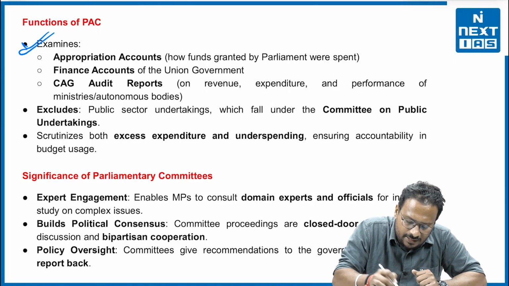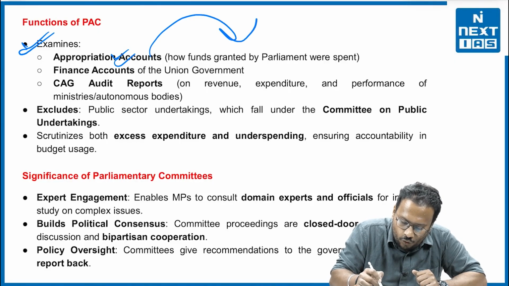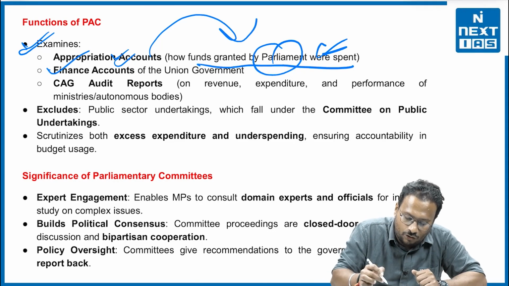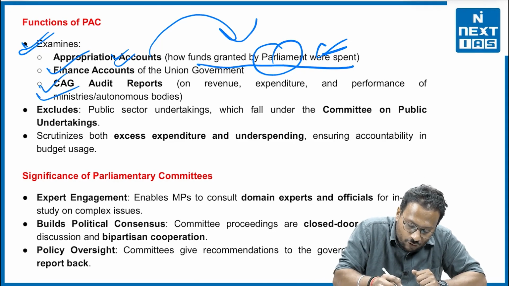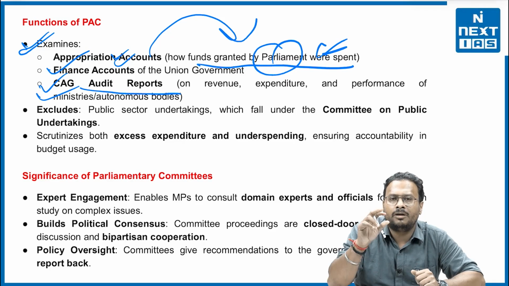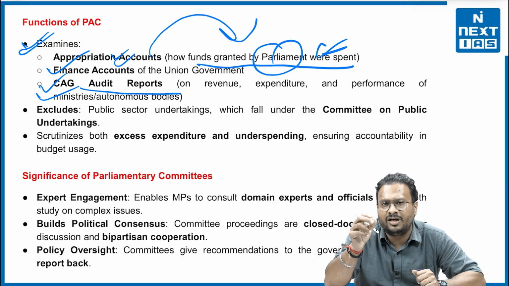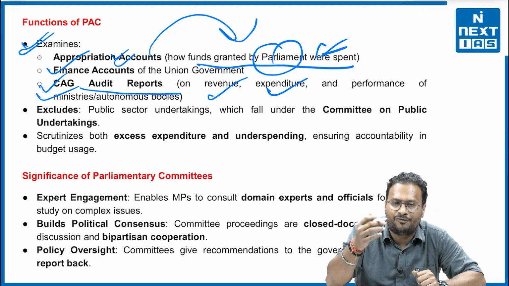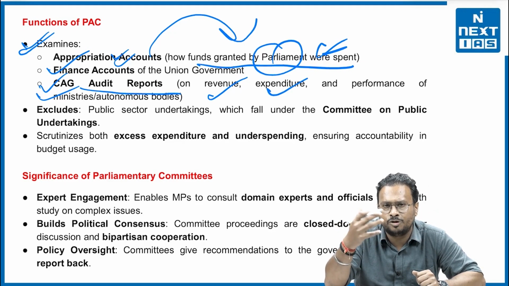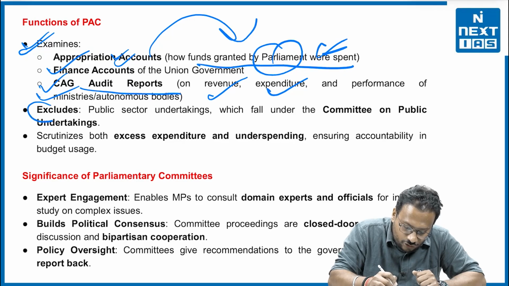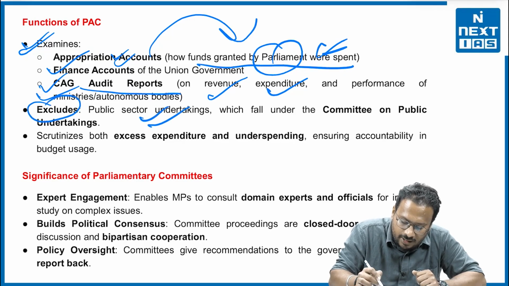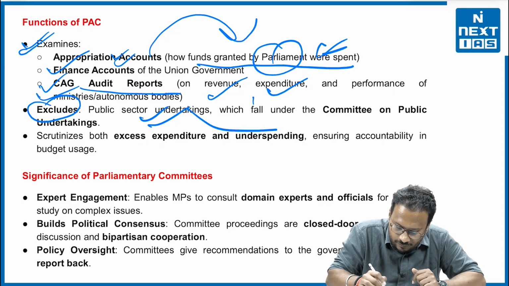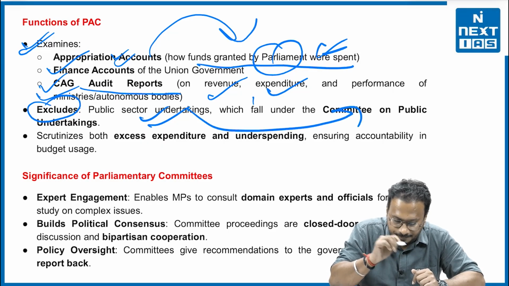First, it examines the appropriation accounts, that is, how funds granted by the Parliament were spent. Second, the finance accounts of the Union Government of India. Third, the CAG audit process, in what manner they have audited the revenue expenditure and the performance of different ministries and autonomous bodies. They exclude the public sector undertakings, for which we have a very different committee that we already discussed.